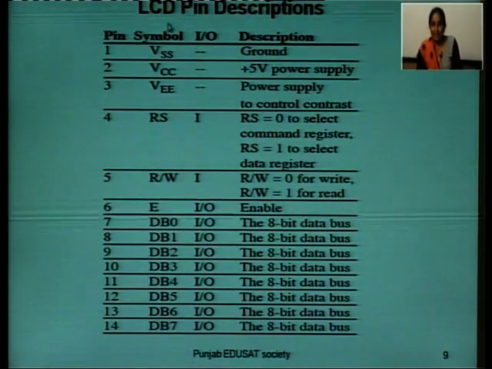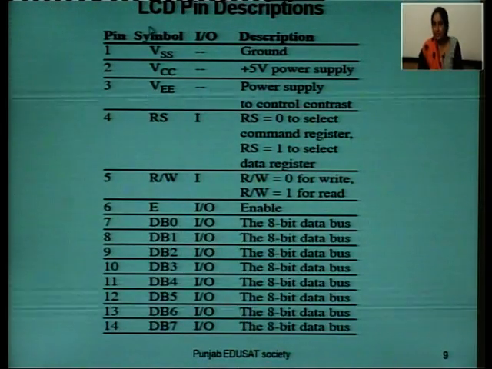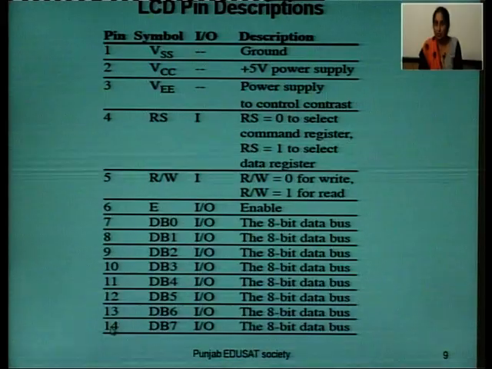Now, we have LCD pin descriptions. In LCD, we have 14 pins. First pin is VSS. VSS is connected to ground. Then we have second pin, that is VCC. It is connected to positive 5 volt power supply. Next, we have VEE.